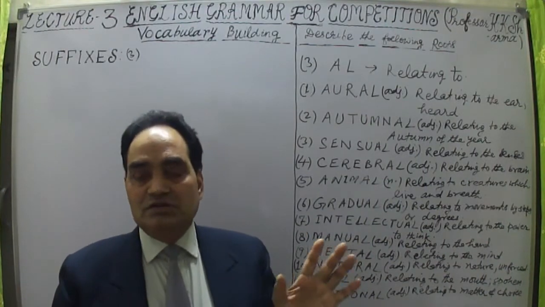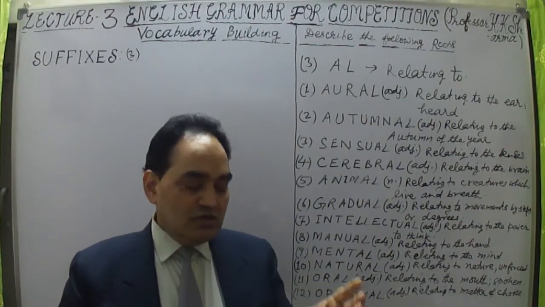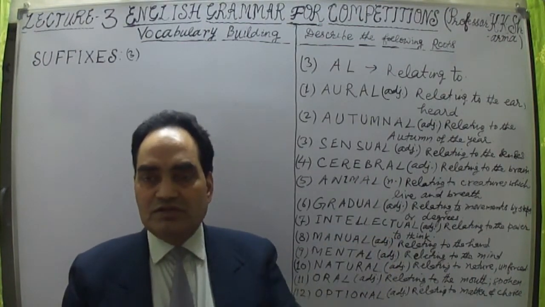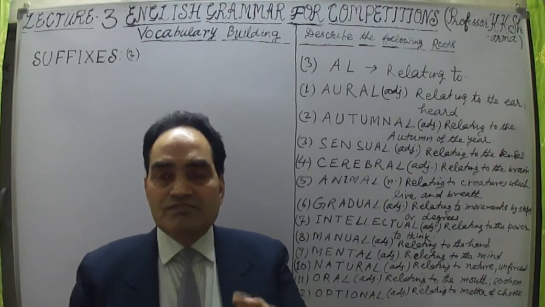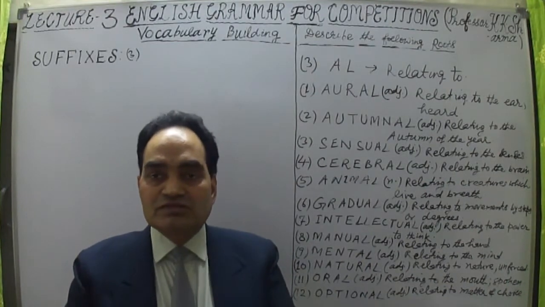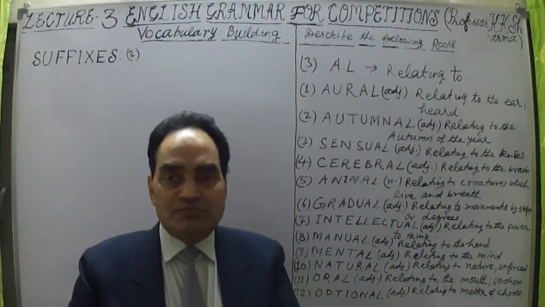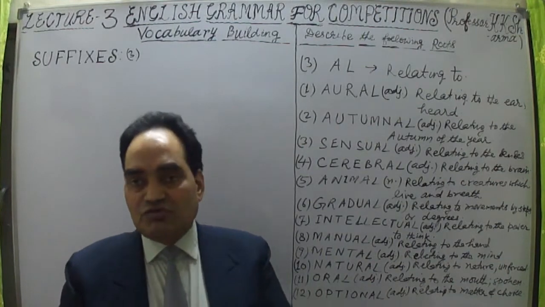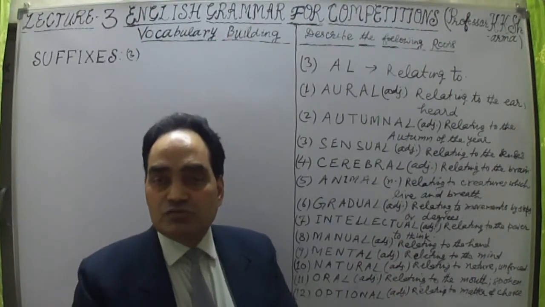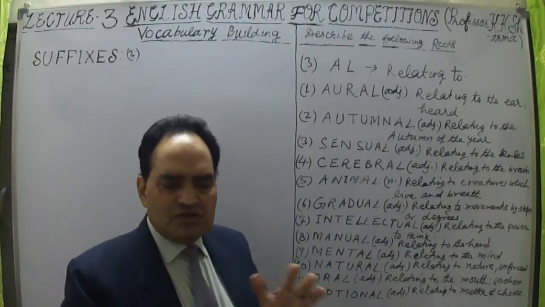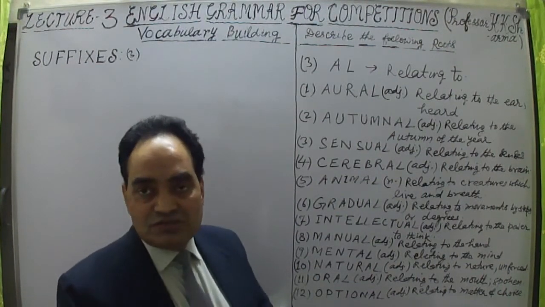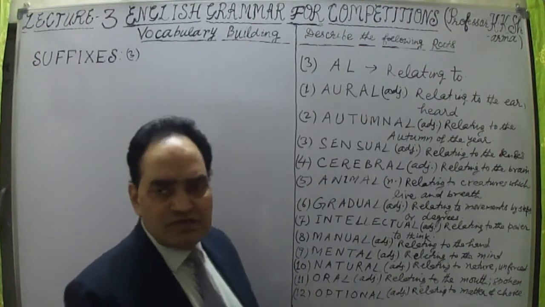They always say, sir, you repeat this sentence a number of times, that words are not isolated figures or symbols, but are related to each other by roots, prefixes and suffixes. So roots, prefixes and suffixes make the words. We have to understand them as early as possible. Only then can we make our vocabulary stronger. The word power can be made stronger if we have mastery over roots, prefixes and suffixes.